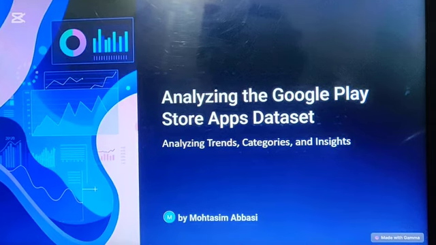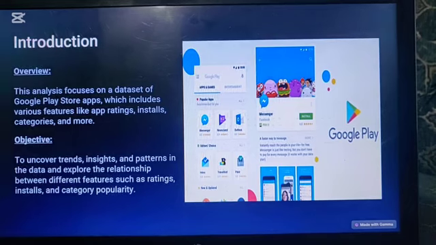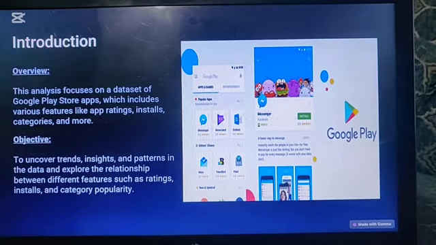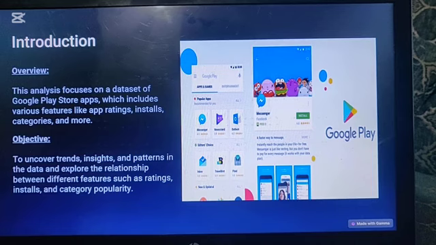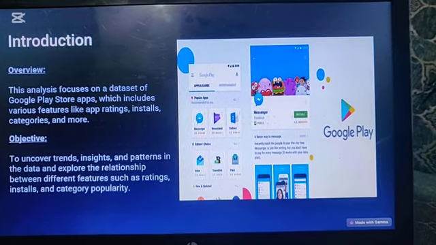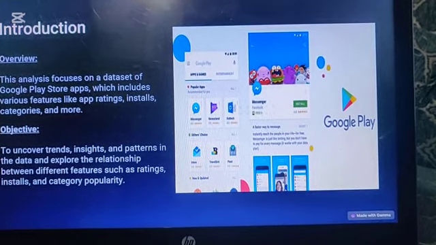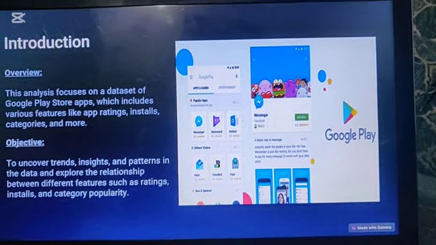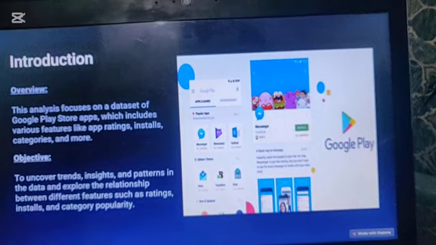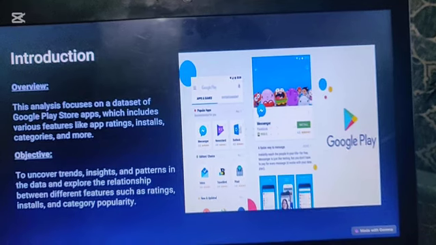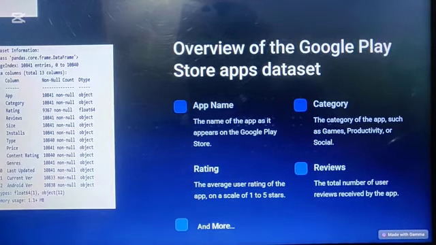So the title of my project is Analyzing the Google Play Store apps dataset. This analysis focuses on a dataset of Google Play Store apps. In the Google Play Store, we have a lot of categories of apps, their ratings, their number of installs, their reviews, and many other things, on the basis of which we can conclude fruitful insights for the app development industry. The objective of this project is to get some fruitful insights from this data and to help the app development industry to publish and develop successful apps and grow in the industry or the market.